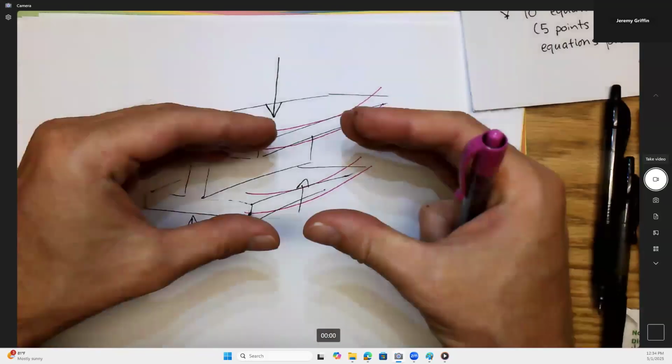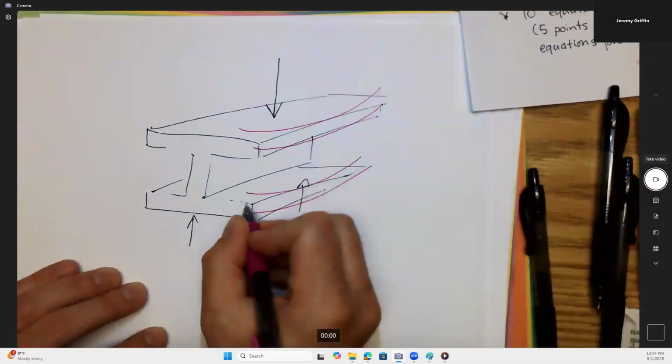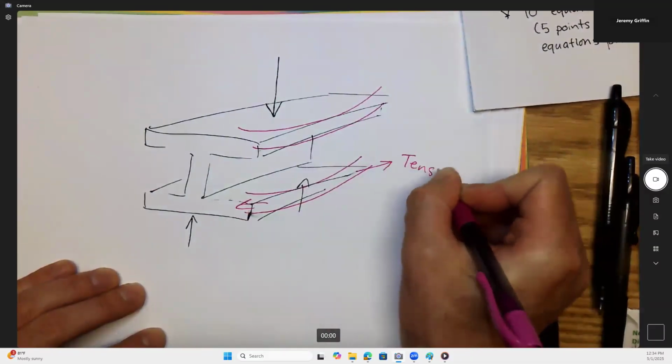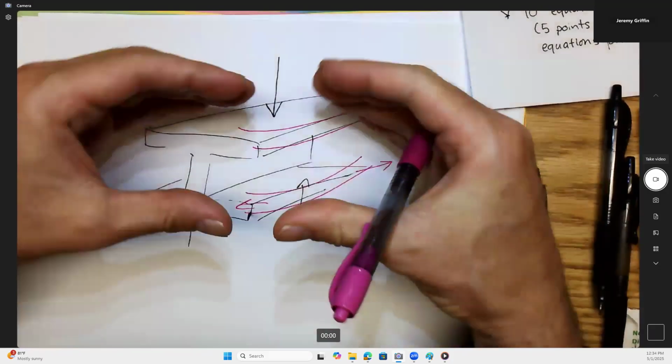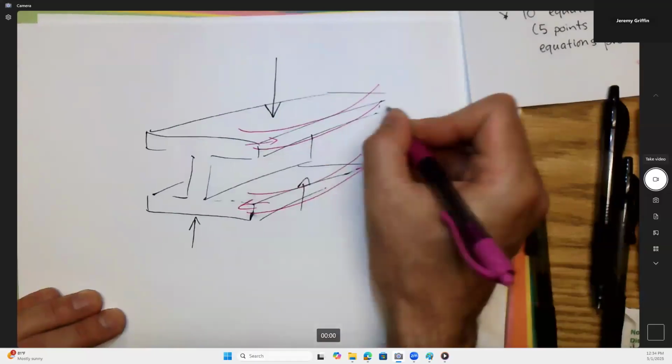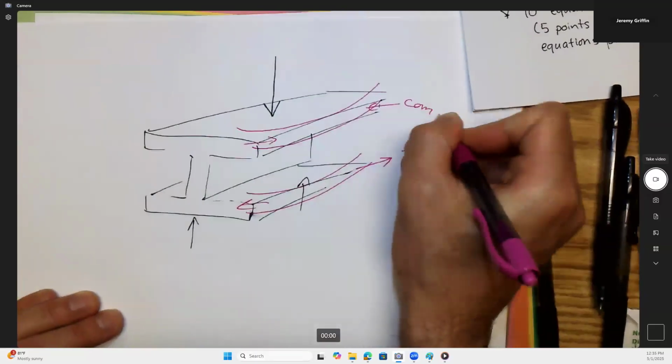I guess it'd be like in tension. Okay, so I'll do this for tension. I'll just spell it out. Tension. Okay, but the top being kind of compressed together. Okay, so that's like this. This goes into compression. For compression.